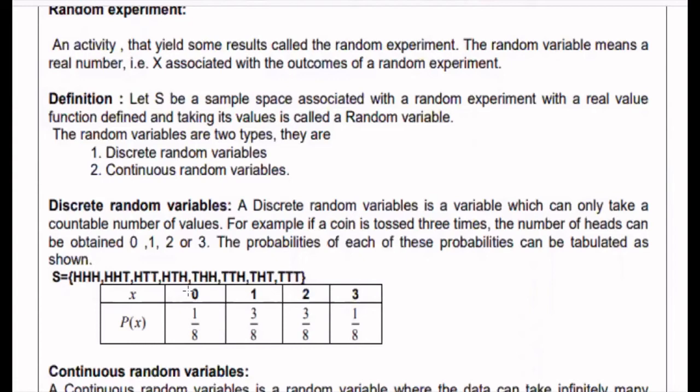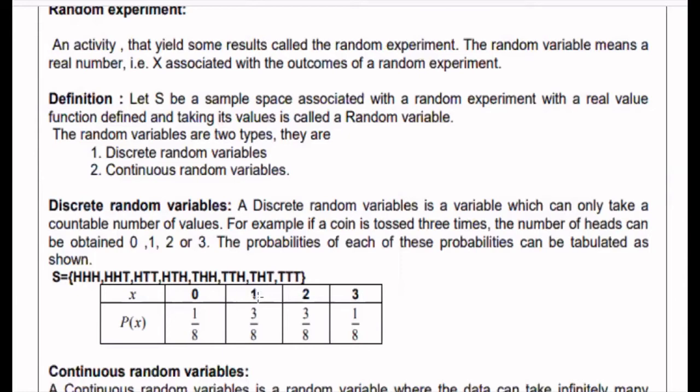Why? X equal to 0 means no head appears. That is the last outcome, TTT, which has no head. So the probability is 1 divided by 8, that is, number of favorable cases divided by total number of possible cases. There will be 8 outcomes, and in only one case, the last one, no head appears. So the probability of X equal to 0, no head appearing, is 1 by 8.